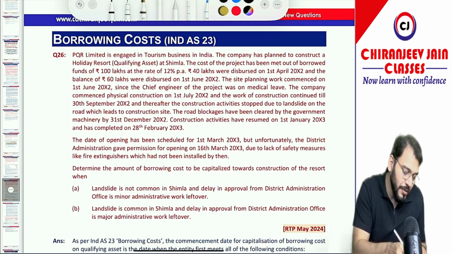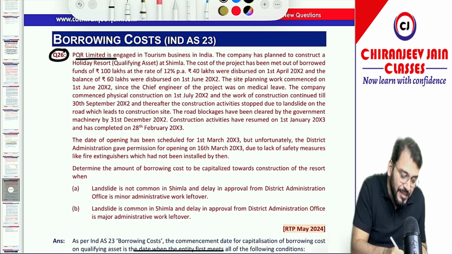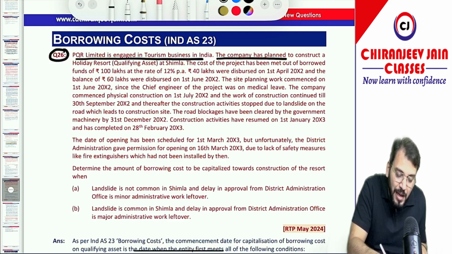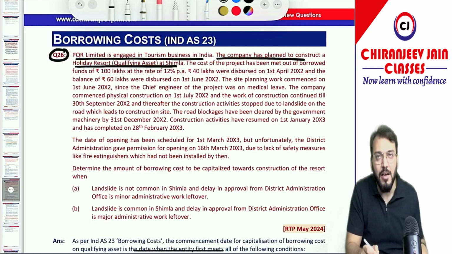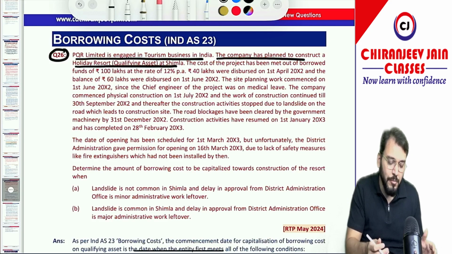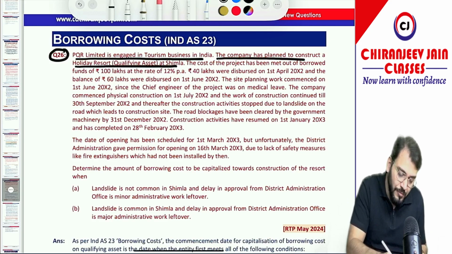Good question. Do it. Okay. Yes sir. So what is given? PQI Limited is engaged in the tourism business in India. The company has planned to construct a holiday resort, a qualifying asset, at Simla. It is given that it is a qualifying asset. Even if not given, you will assume qualifying asset because it is a question of borrowing cost.